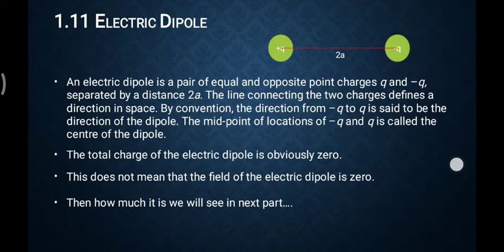These charges should be separated by a finite distance, which makes what is named a dipole system. The total charge of this system is zero, because the positive and negative charges nullify each other. But the field is not going to be zero. How much field exists, we discuss today.